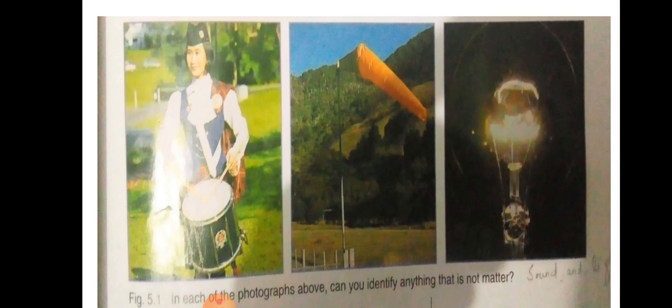In the next picture, there is an instrument that is used to detect the direction of wind, but that device and wind are matter. As that device has mass and volume, it is matter. The wind is also matter because wind has mass. In the third picture, there is a lamp. The lamp also occupies a volume and has mass, so it is also matter. But the light produced by the lamp is not matter. As light does not have mass and volume, light is not matter.